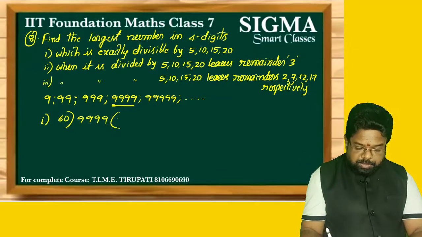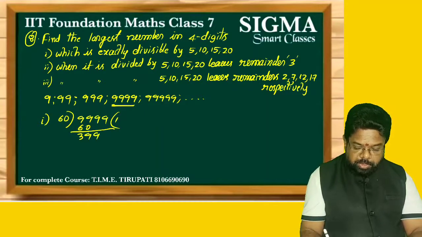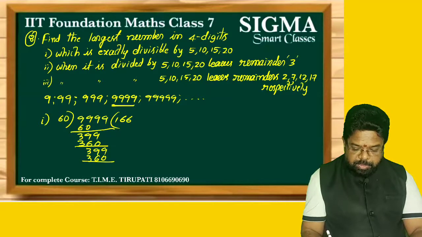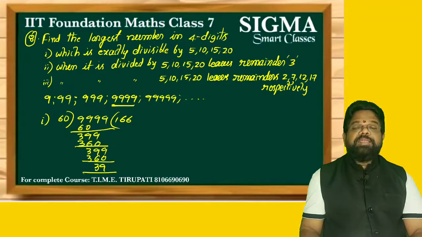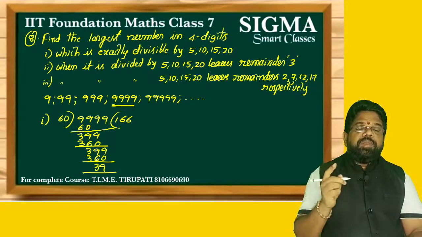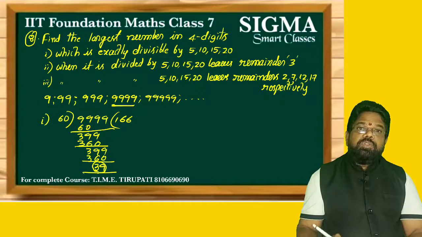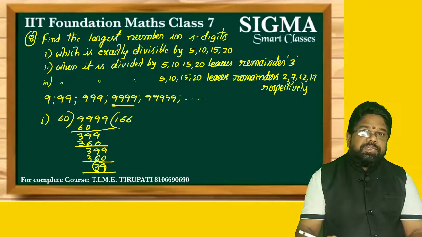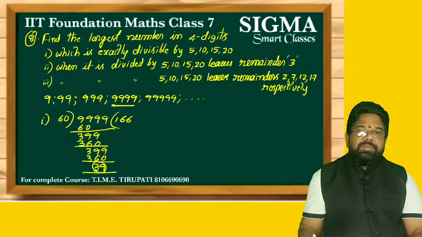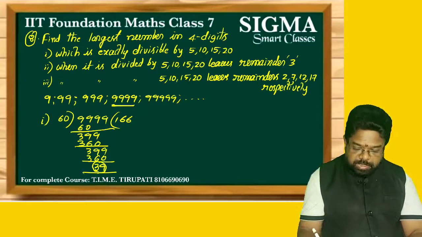Now 60 ones are 60. What is the remainder? 39. Again 9 you have to take. 60 sixes are 360. So 39, and 9 again. Now 66 is 360 again. So what is the remainder? 39. So you get remainder 39. Exactly divisible means remainder must be 0. To get 0, what you do? That remainder is to be subtracted. If you subtract that 39, what remainder do you get? 0.